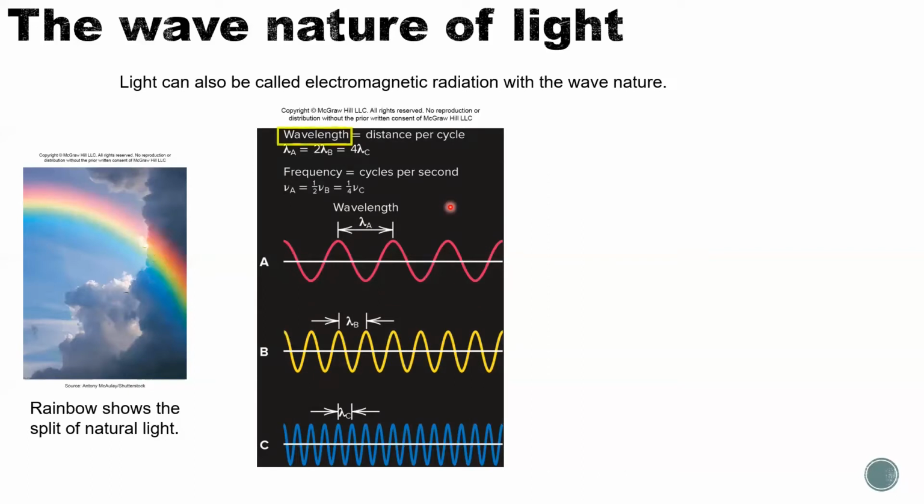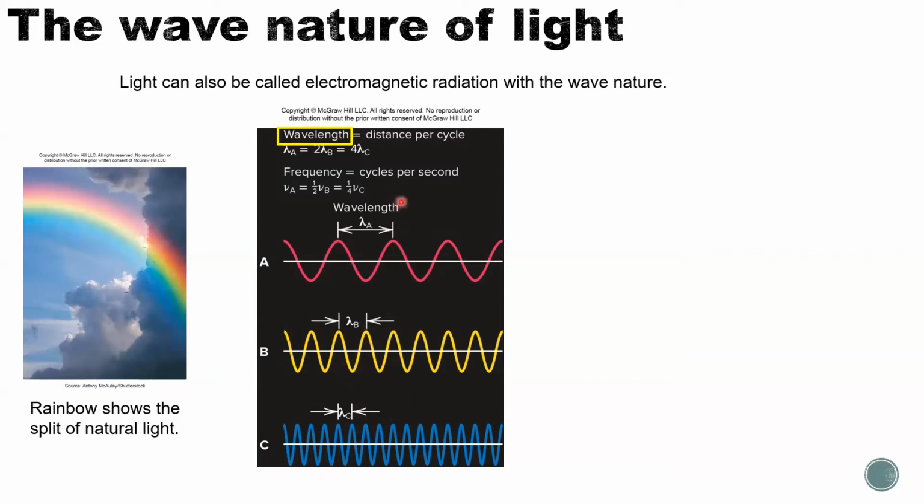Different waves will have different wavelengths. You see this red wave has the longest wavelength, the yellow one has a shorter wavelength, and the blue one has the smallest wavelength, right?